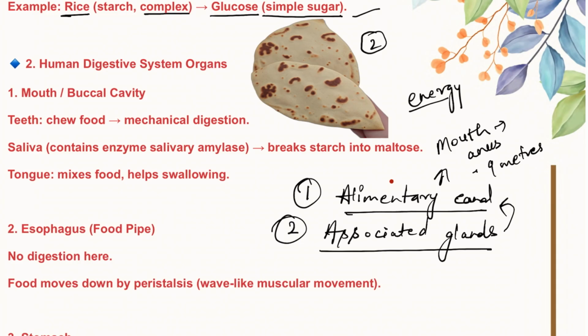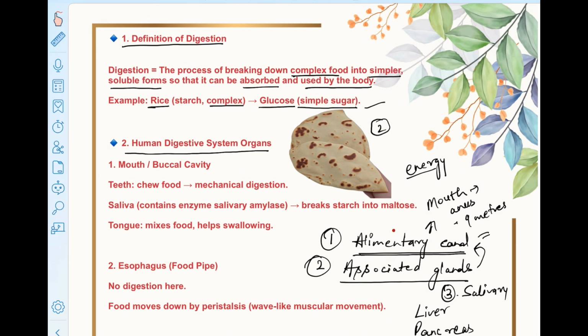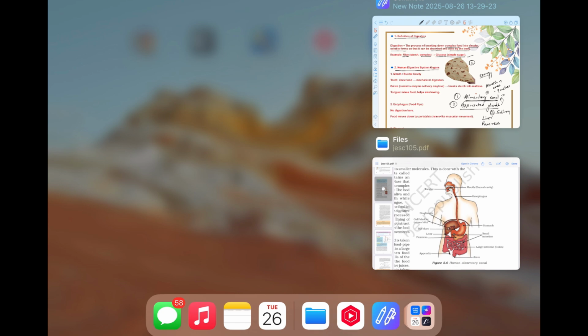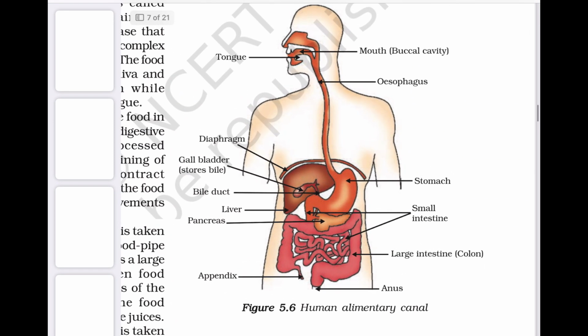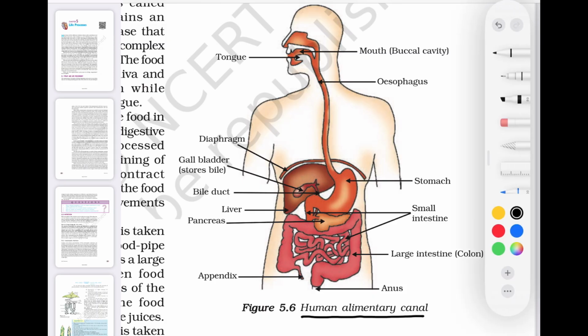And we have 3 associated glands. They are the salivary gland, liver, and pancreas, which we will discuss later. Let's first talk about the alimentary canal. So this is your NCERT book, and this is the diagram of the human alimentary canal. You can see here it starts from the mouth and ends at the anus.